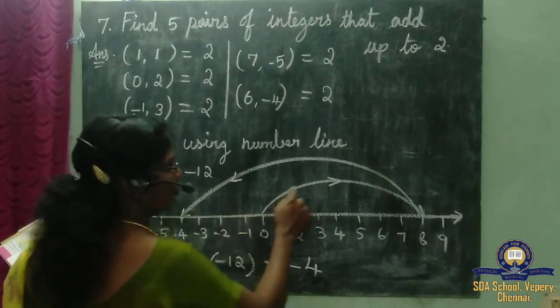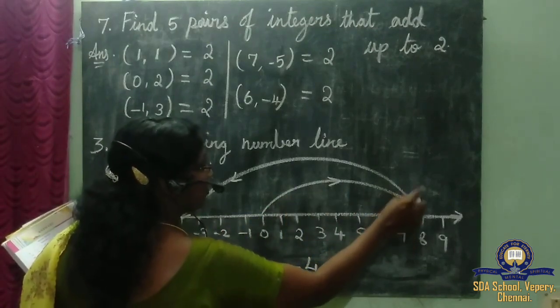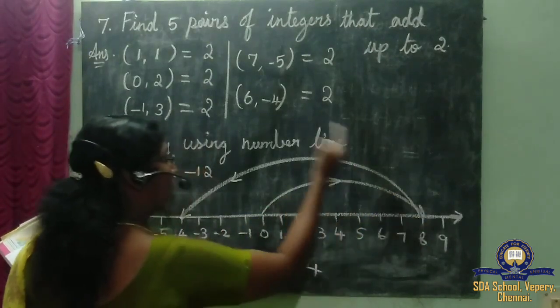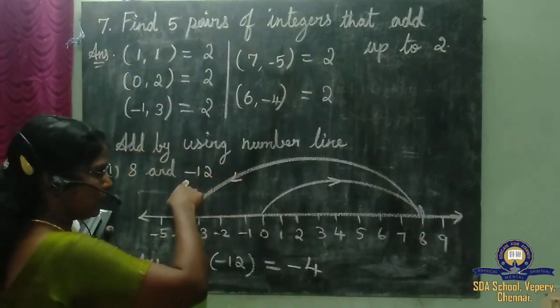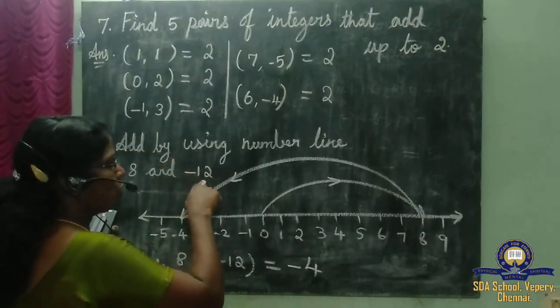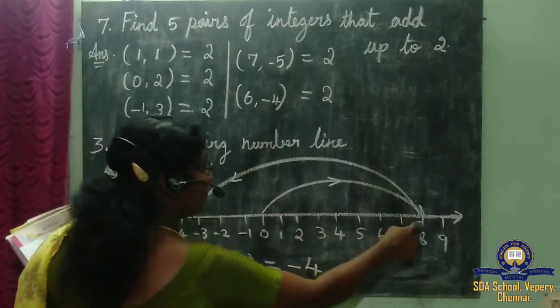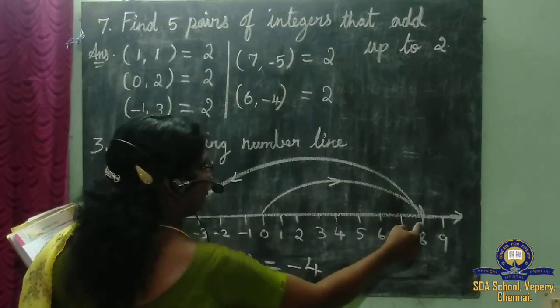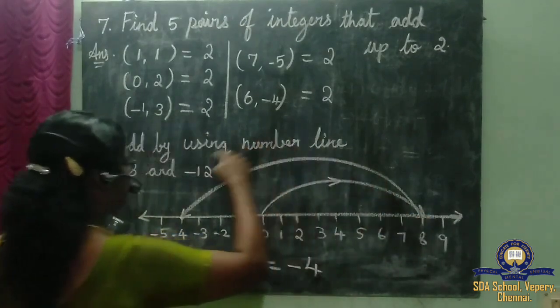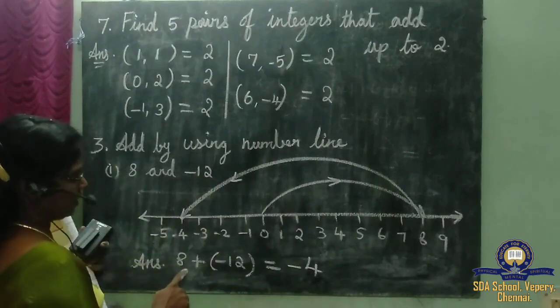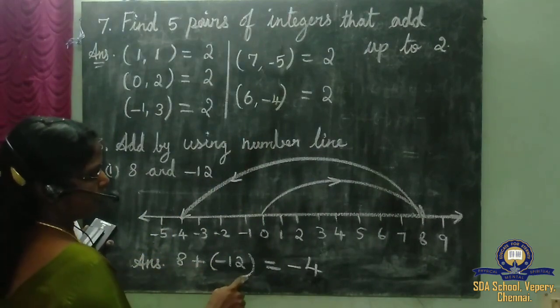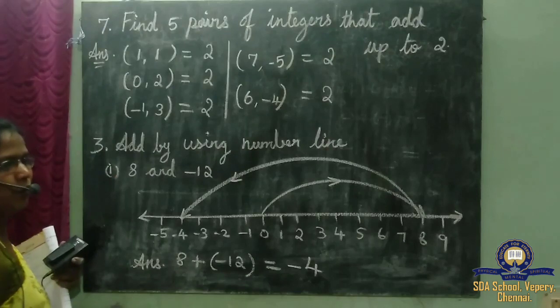From there I am coming backward. Why? Because the negative sign is given. I have to count 12 units from the point where it reaches. When I counted 12 points, it comes to minus 4. So my answer is 8 plus minus 12 is equal to minus 4.